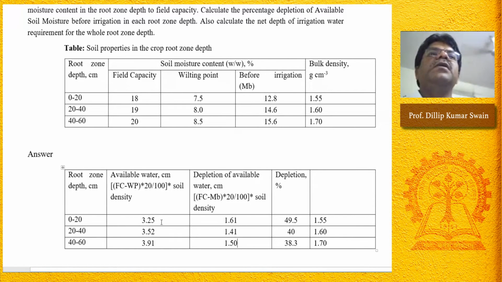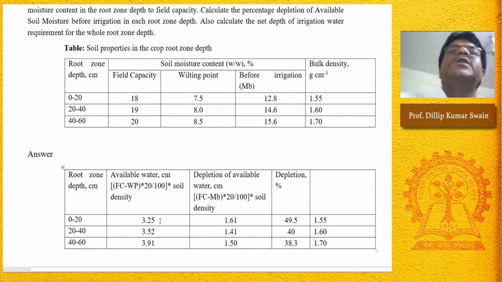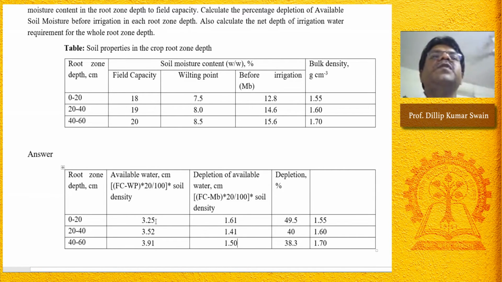This is the available water layer wise, and this is the depletion of water layer wise, and this is the percent, how much percentage of the available water has been depleted. That becomes the depletion percentage of the available soil water. Available soil water is 3.25 and depletion is 1.61. The amount depleted in percentage of the available soil moisture is 49.5, that is 1.61 by 3.25. Well, 1.41 by 3.5. I think you made this correct.